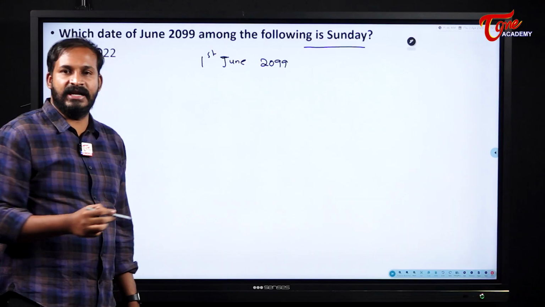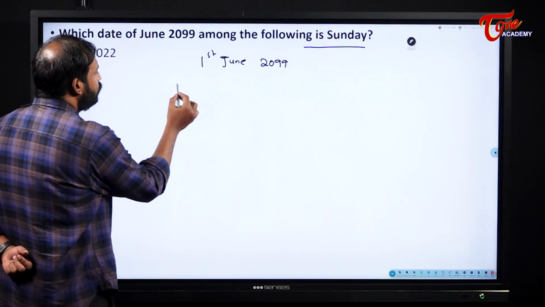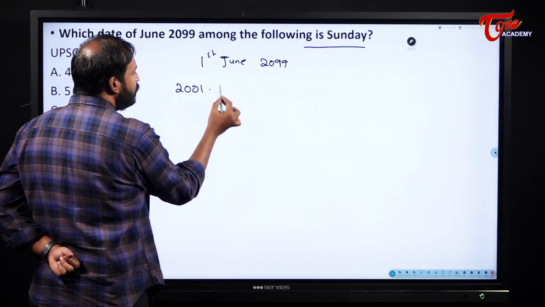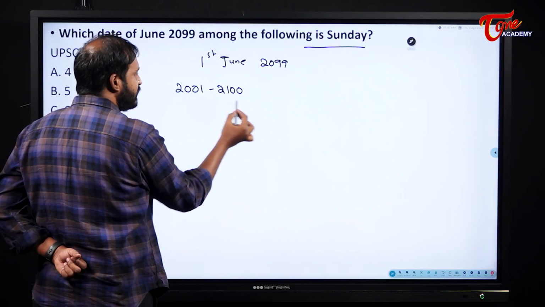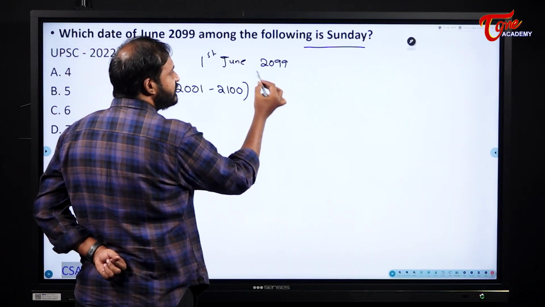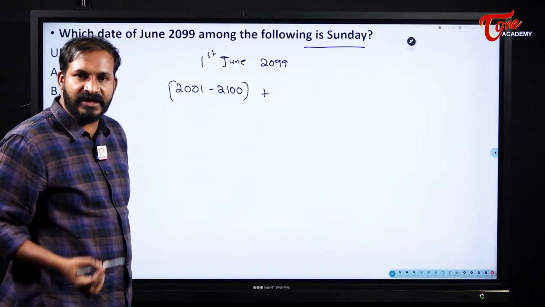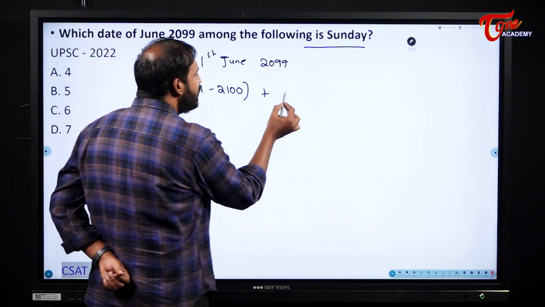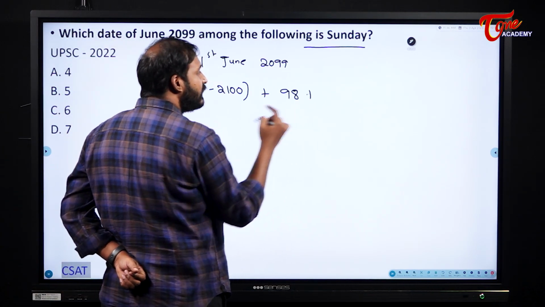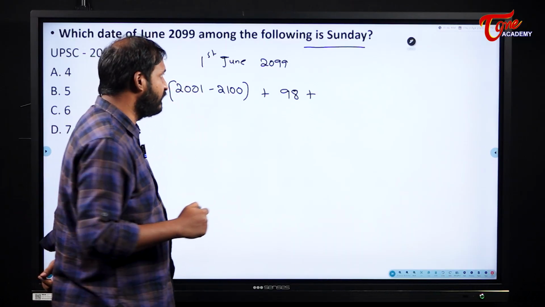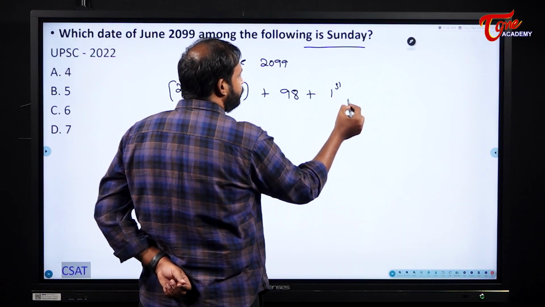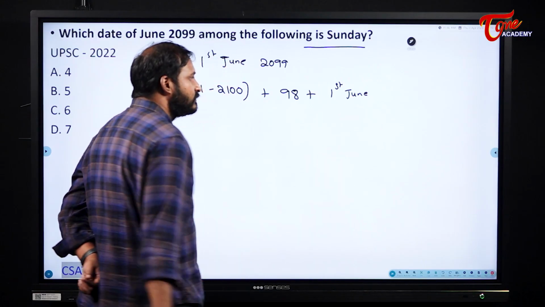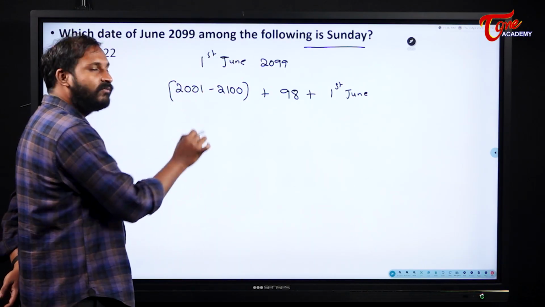So 2099 falls under which century? 2001 to 2100. This is the 21st century. Plus in the same year, how many years are already finished? In the same century already 98 years are completely finished. And I need to find what is 1st of June.